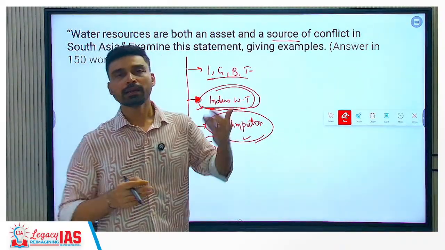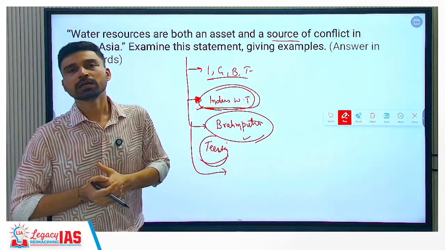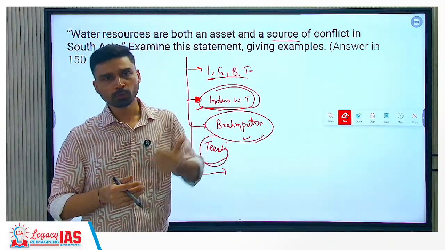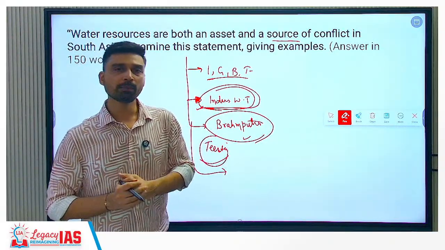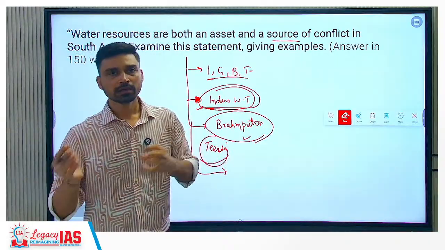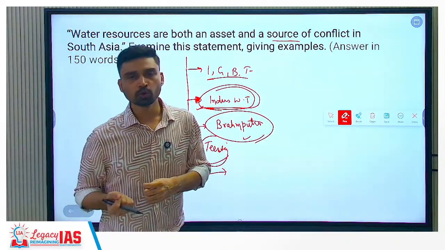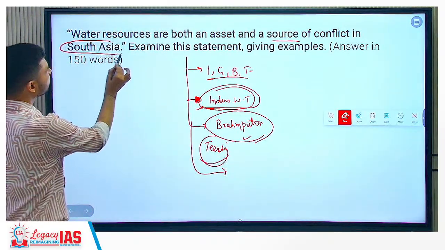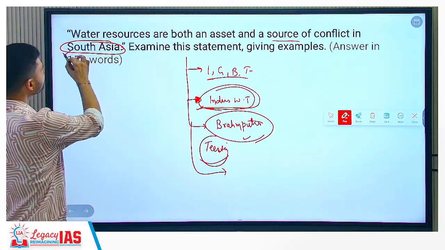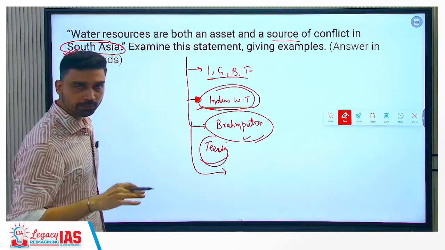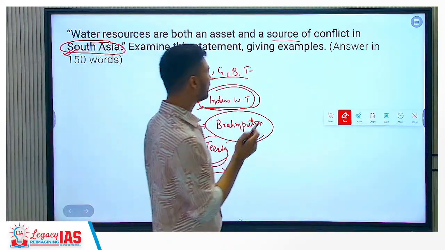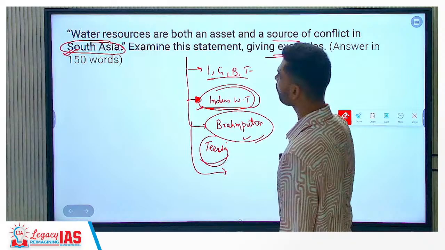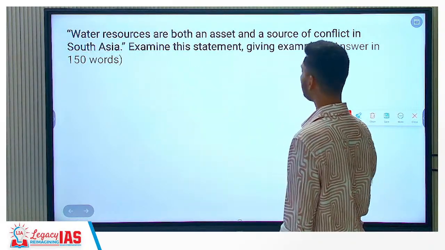Similarly, between Nepal and India, we can see conflict emerging in the future, because a lot of the tributaries of Ganga River originate in the Nepal Himalayas, whether it is Ghagra, right? You have, for example, Kosi River, Kali River, and all that. So all of this can have implications for conflict. In the present also you have conflict, in future also it can be triggered. This is how, by giving proper examples, you could have framed this particular question.